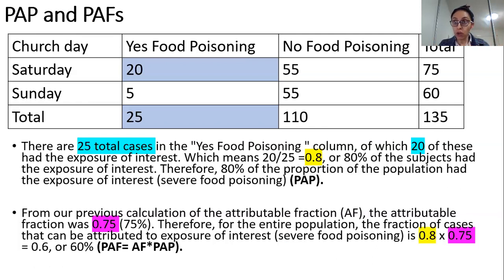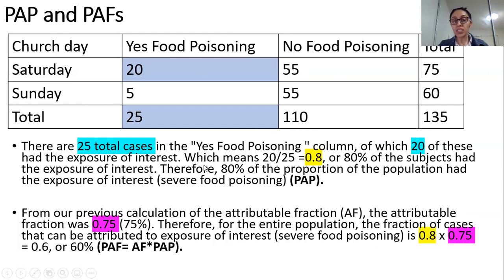That is my exposure of interest, because we have classified people who attended church on Saturday as severe food poisoning cases. You know how you have your control group and your intervention group. Of course, there is no intervention in this, but in a case control study, you know how you have your cases. So these are our cases. People who attended the church on Saturday are our cases, severe food poisoning cases.